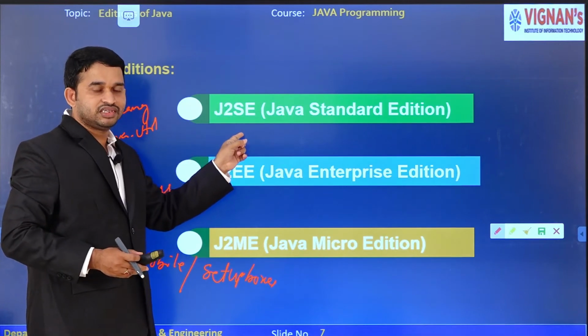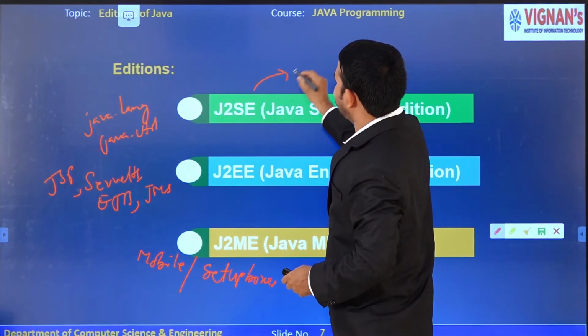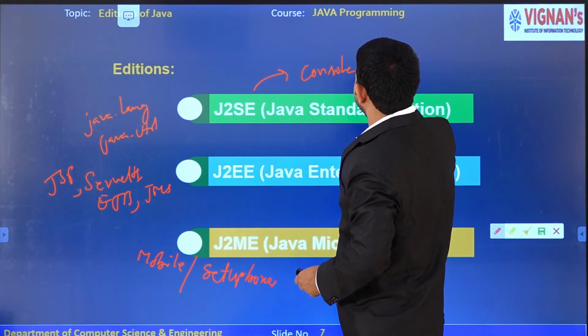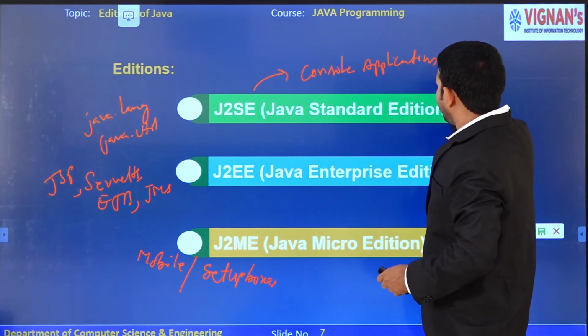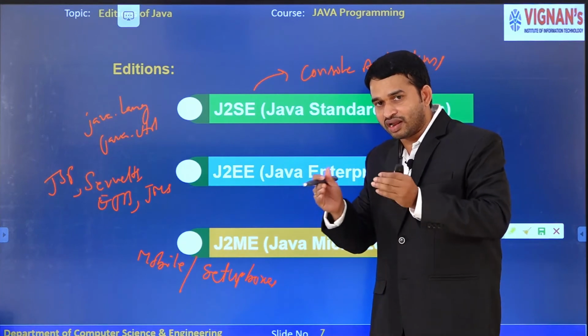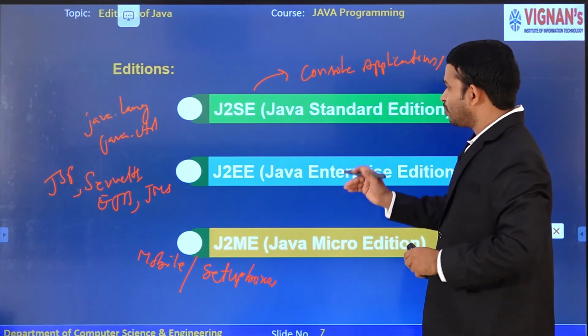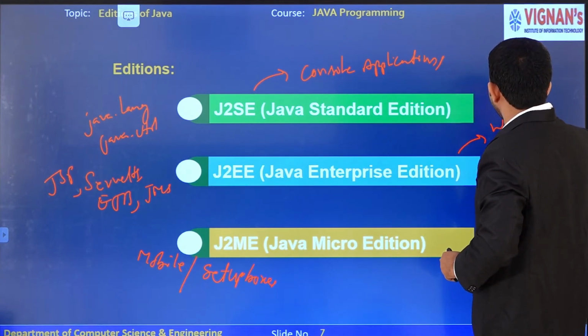J2SE is mainly useful for console applications, also called standalone applications. What is the meaning of console applications? If you develop an application that runs within a particular system, we call it a console application. With J2EE we develop web applications.